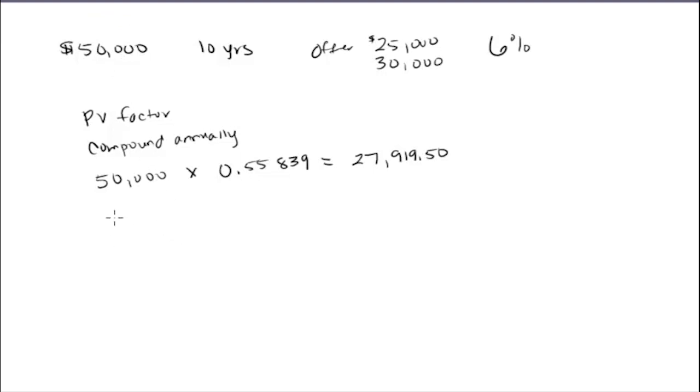Let me give you one other thing to consider. What if we didn't compound annually? What if we compounded this semi-annually? So twice a year it calculated interest and added it into the principal. All right? So how many times is it going to calculate interest now? Before, it calculated it 10 times because it was compounding annually. But now, that n should equal 20 because every 6 months, semi-annually, twice a year, it's going to calculate interest.